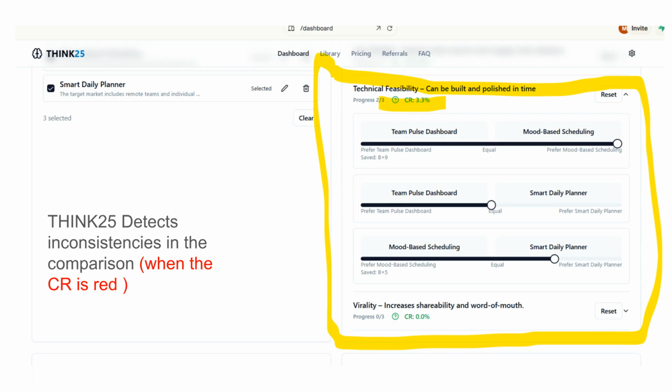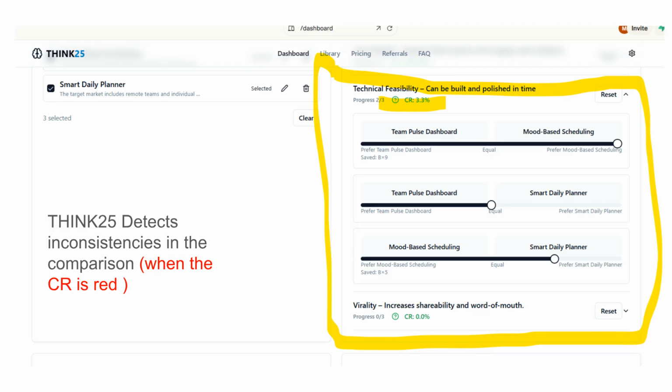Now we arrive at one of AHP's most powerful features: automatic inconsistency detection. As you compare objectives or features 2 at a time, hidden biases and contradictory judgments can creep in. AHP calculates a consistency ratio for every comparison matrix. When that ratio spikes above the acceptable threshold, Think25 flags it in red and prompts you to revisit those pairwise judgments. This isn't a roadblock, it's your decision's compass.